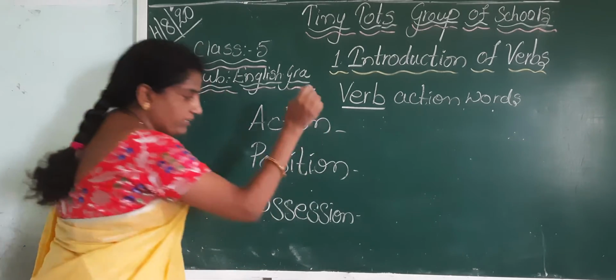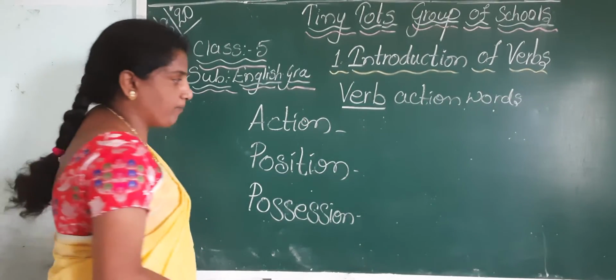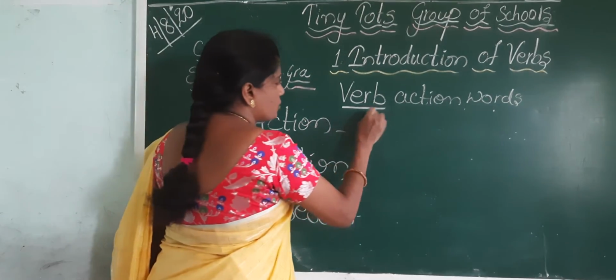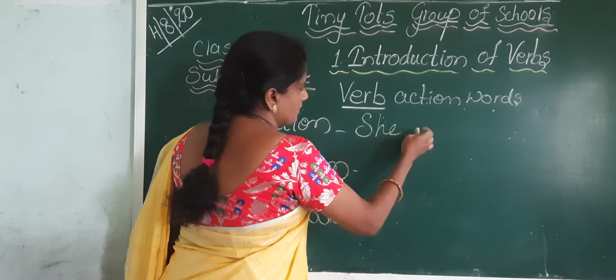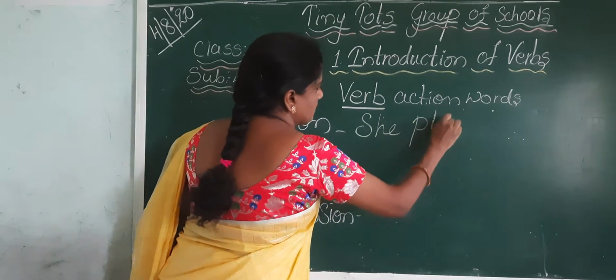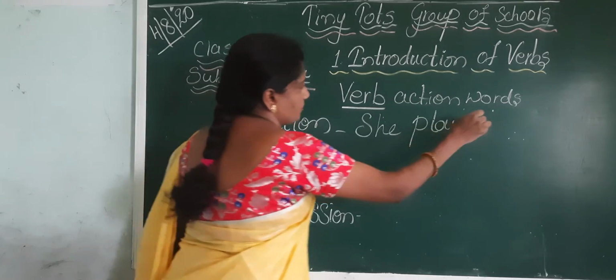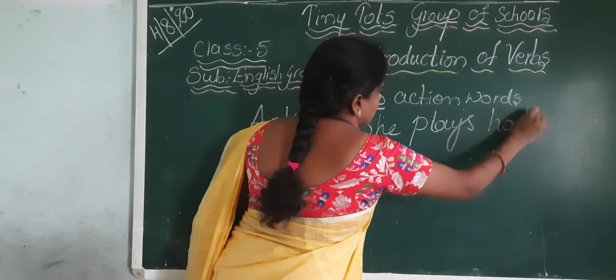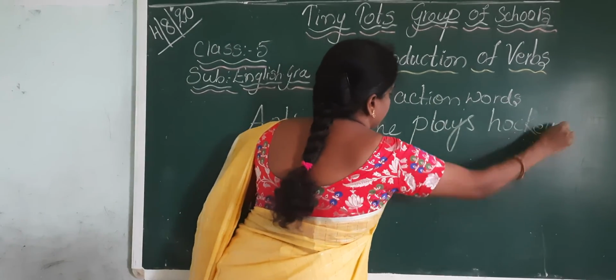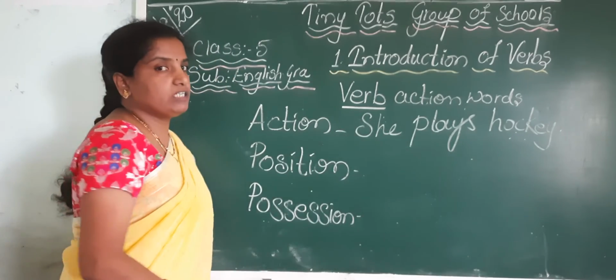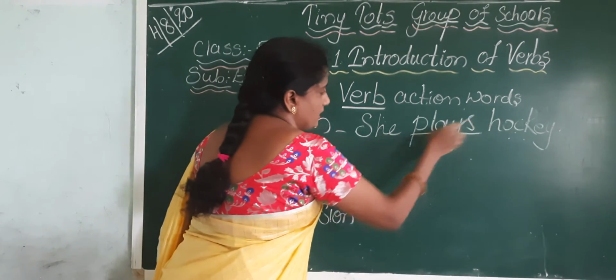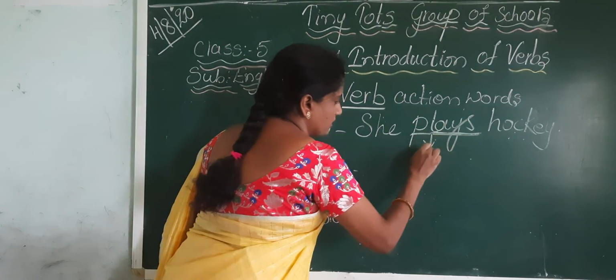I will give you the explanation with examples, children. Suppose: she plays hockey. What is the verb here? What is the work done by the subject? Plays. So it is known as action.